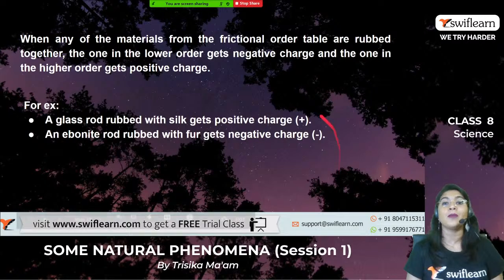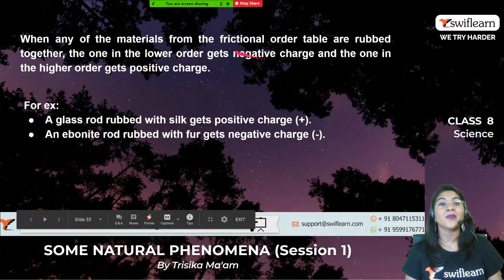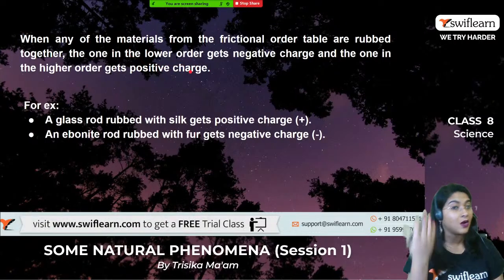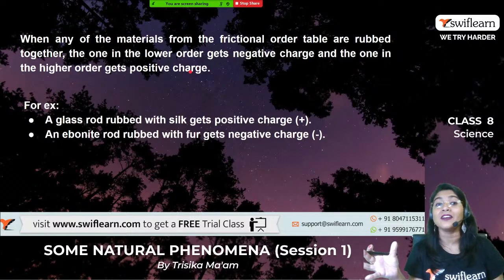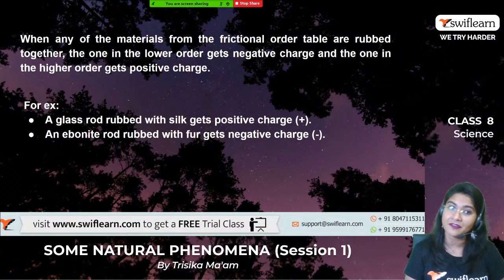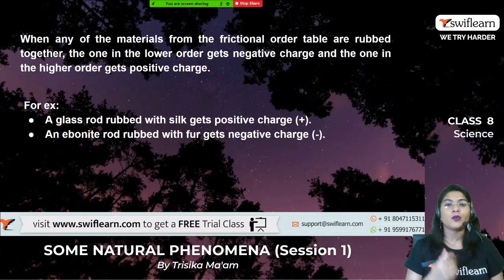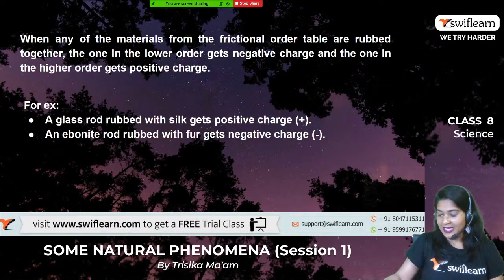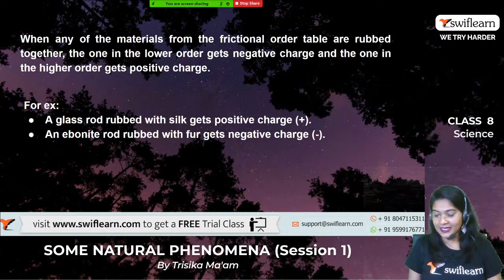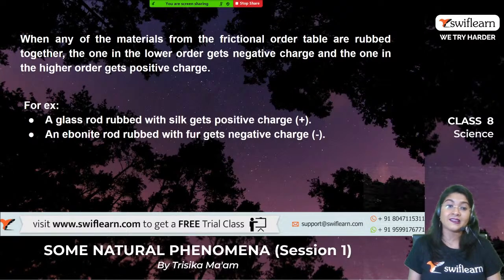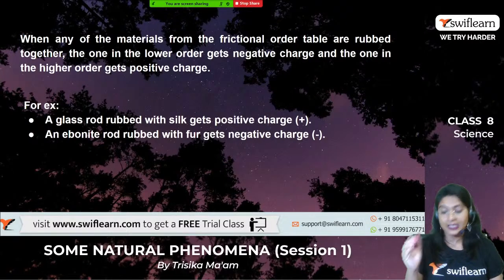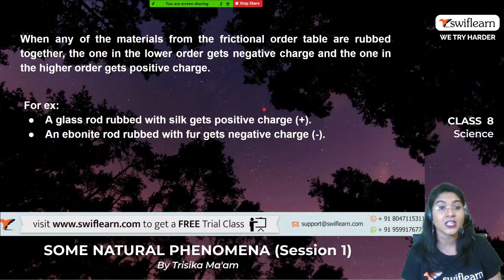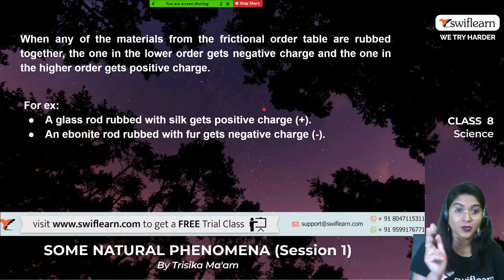When any of the materials from the frictional order table are rubbed together, the one with the lower order will get the negative charge, as I have already told you, and the one with the higher order gets the positive charge. For example, if you rub a glass rod with silk, which will be positive? Yes, the silk, right? Because glass is in the fifth position and silk is in the seventh position. So the silk will accumulate the positive charge and the glass will have the negative charge.